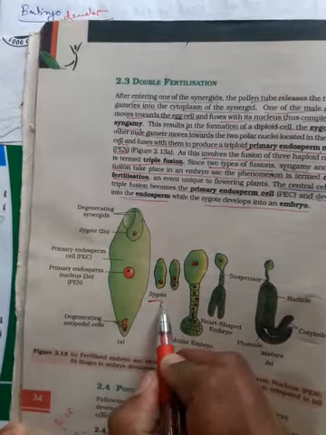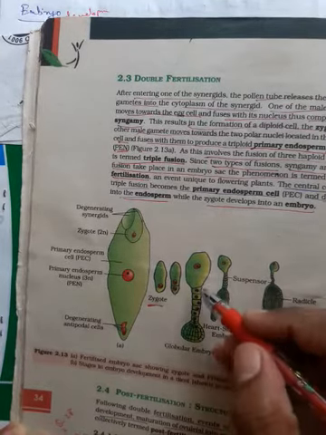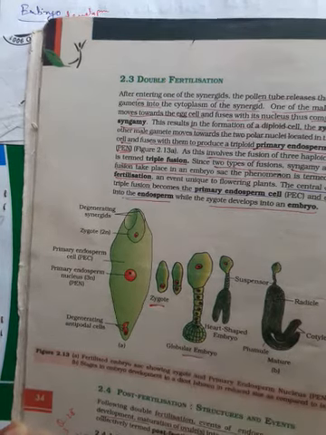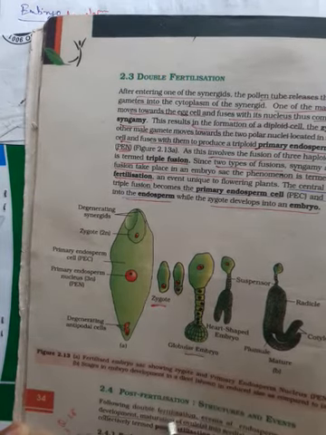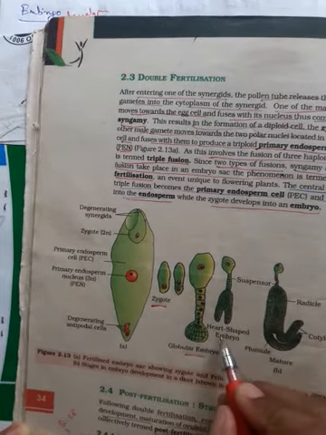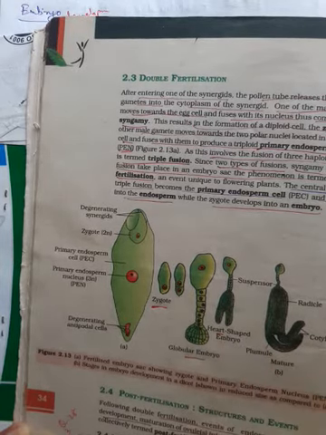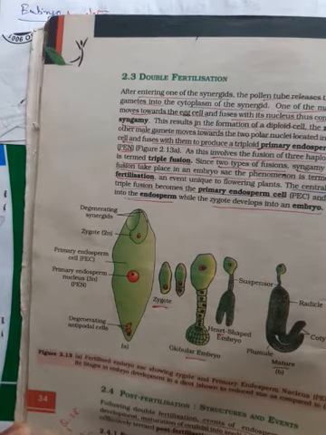So the zygote becomes two-celled. 2-cell becomes 4, 4 becomes 8, 8 becomes 16. So it attains a shape of a globular embryo, a globe. After certain stages of development, it attains the shape of a heart. Therefore, it is known as heart-shaped embryo. Then the next stage of development is known as the mature embryo.